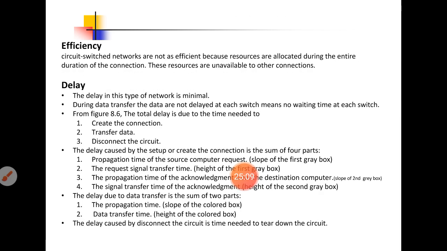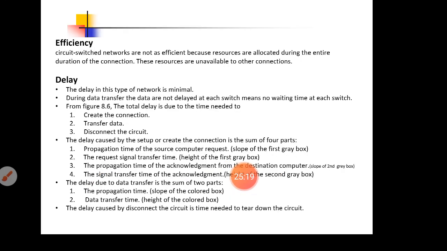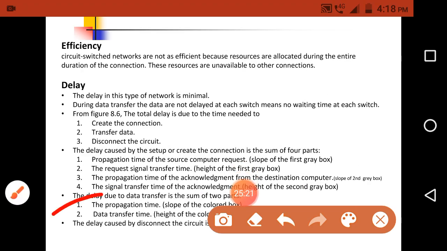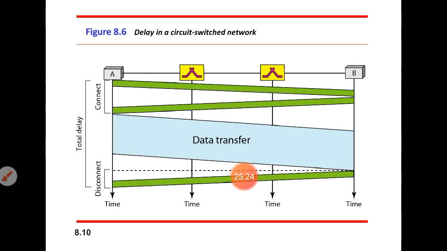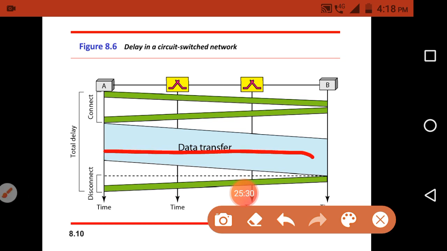the delay due to the data. So what type of delay occurs due to the data? It consists of two parts here. The first part is the propagation time, meaning this particular colored path we have to use for the data transfer. Here also it will include two terms: one is the propagation time and the other is the transfer time.